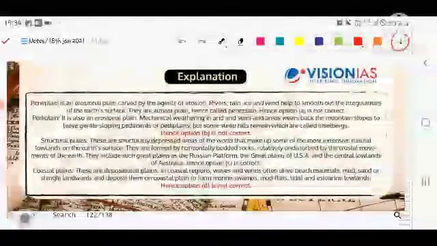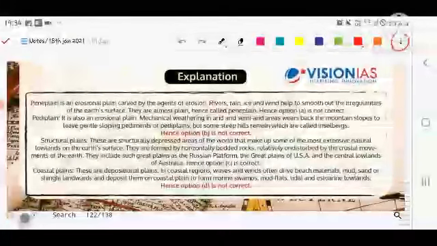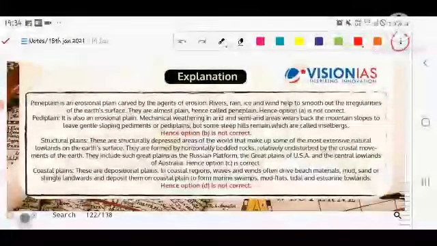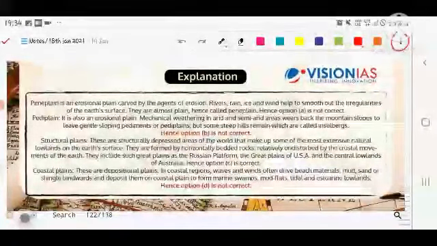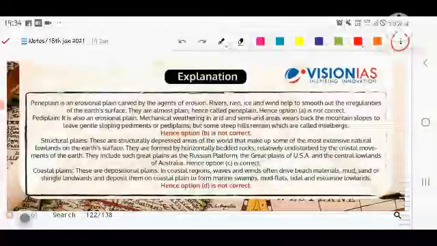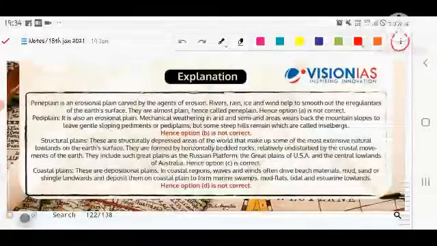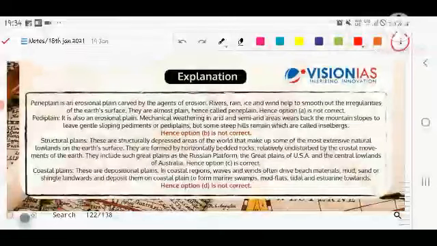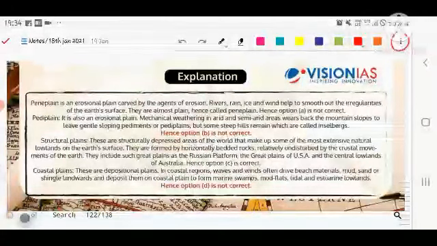Peneplain is nothing but a type of erosional plain shaped by the agents of erosion. Erosion by rivers, rain, ice and wind helps to smooth out the irregularities of the earth's surface, because the unevenness created by endogenic forces is made plane or even by exogenic forces. They are almost plain, hence called peneplain. Hence option A is not correct. Pediplain is also a type of erosional plain. Mechanical weathering in arid and semi-arid regions is found there, and some steep hills remain, which are called inselbergs. Okay, that is the thing.